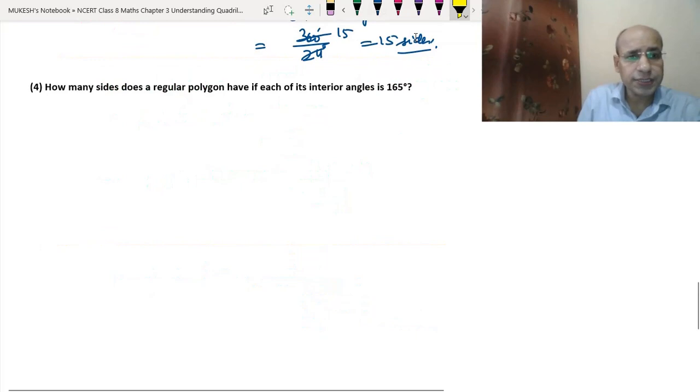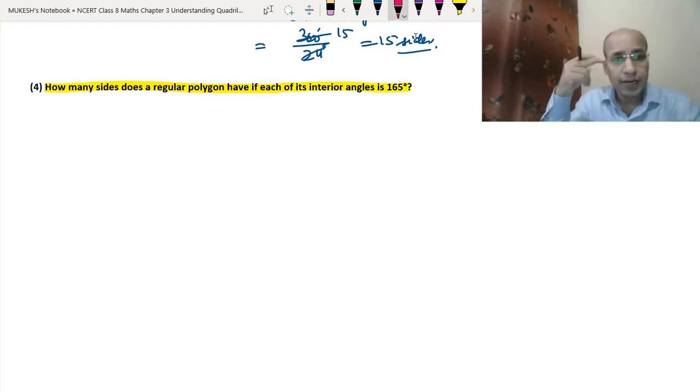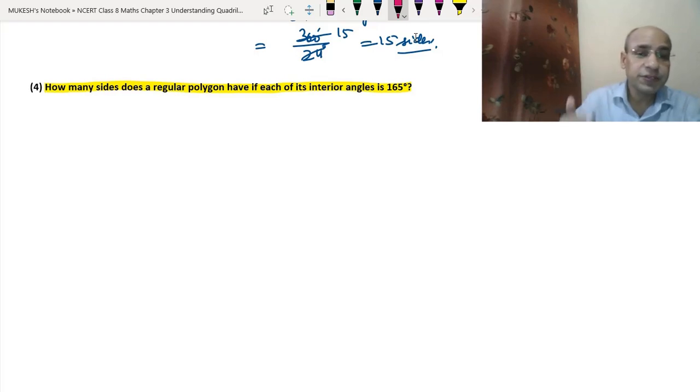Now the question is, how many sides does a regular polygon have if each of its interior angles is 165? Here we have been given one interior angle, but we do not know the number of sides. So there is only one way of finding. Since we do not know the number of sides, we will first find the exterior angle. So the interior angle is equal to 165 degree.